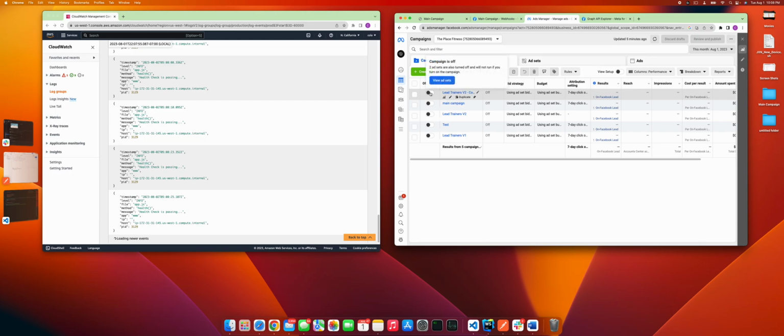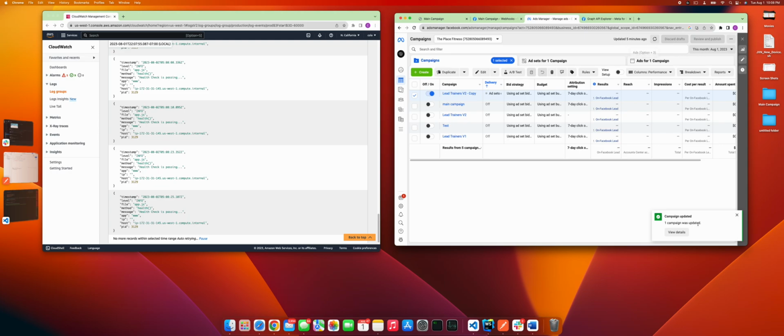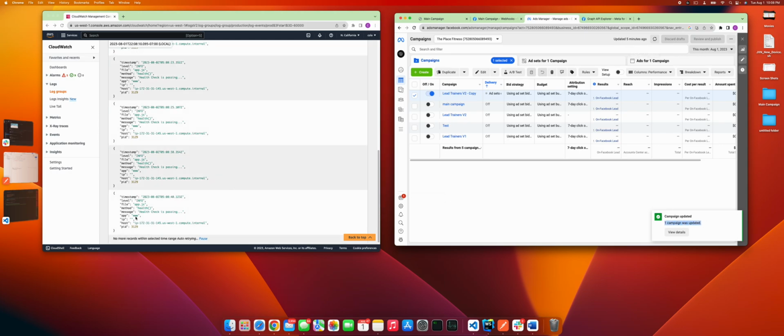So for example, if I turn this on, okay, it says it was updated. I would expect to see over here the log that shows that the ad rules engine is working, and it just isn't.